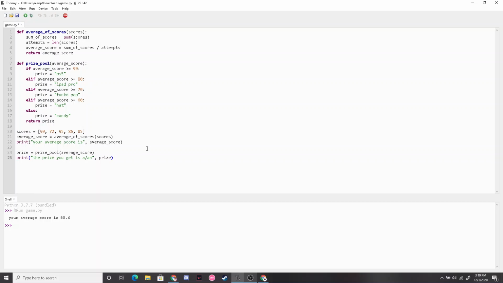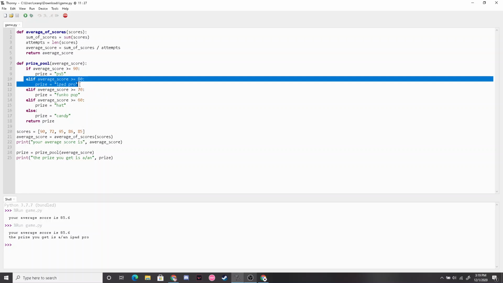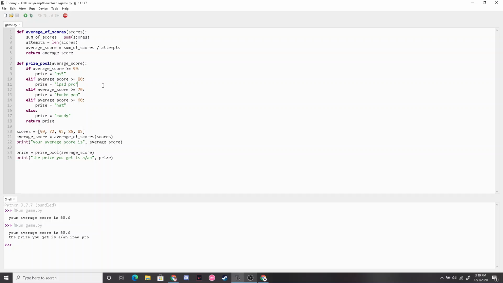So now this should be our fully complete program. We find the average of our scores, and then based on the average, we find what prize we get. Now, if I run this, it should say your average score is 85.6. The prize you get is an iPad Pro. And if we go back to the function, we know it's true because 85.6 falls between right here, which is an iPad Pro.